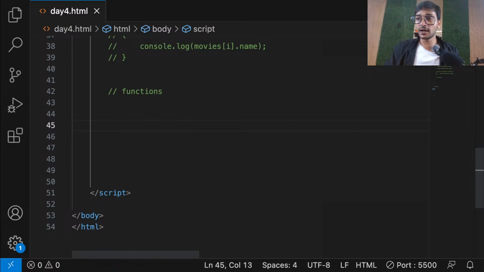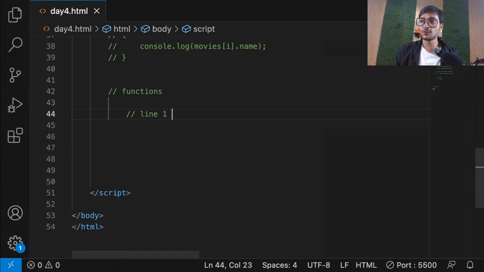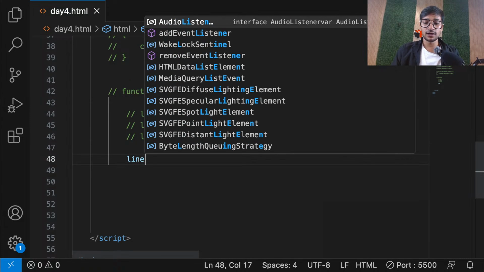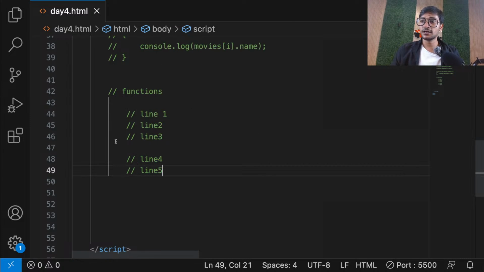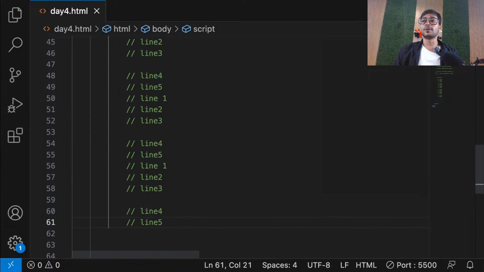Okay, now let's move ahead, everyone. Now we are going away from the definition. Let's understand the basics. Let's say you're writing some code in JavaScript. This is line number 1 of the code, then line number 2, then line number 3, line number 4, line number 5, and just like that you have a lot of lines of code. Let's say thousands of lines of code in your page. Consider that this can be 1,000 lines long as well.